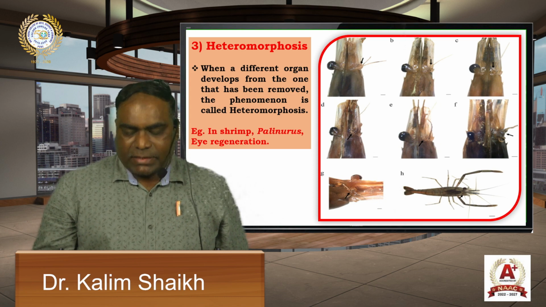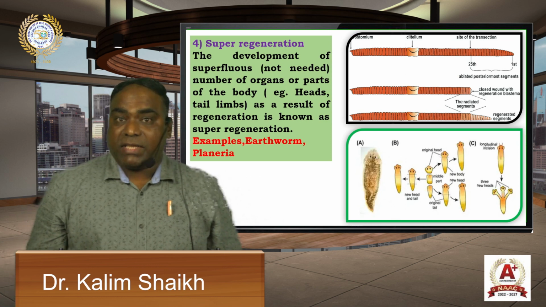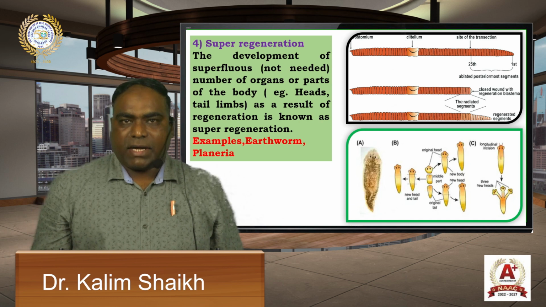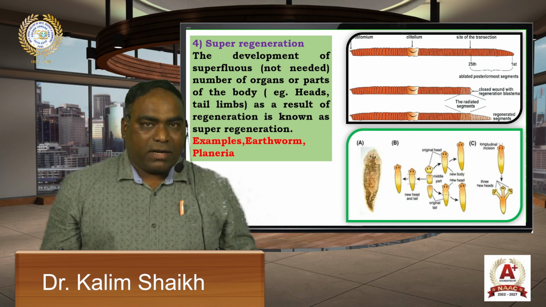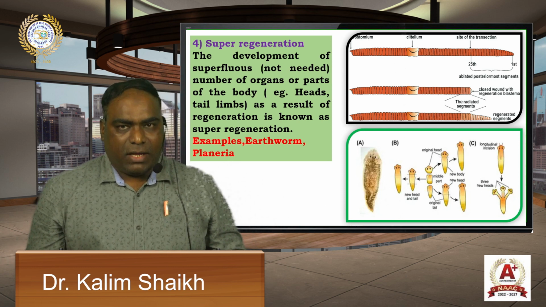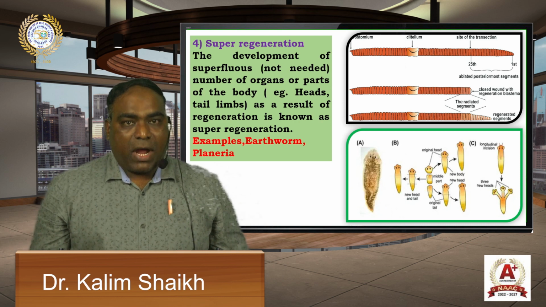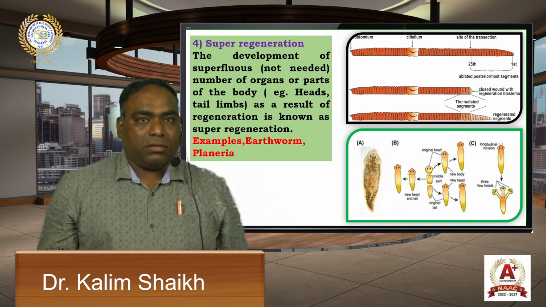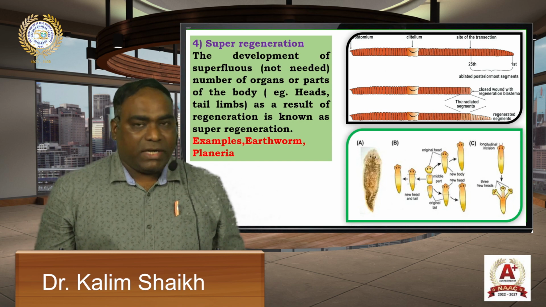The fourth type is super regeneration. In this type, development of a superfluous number of organs or parts of the body, heads, tails, limbs, as a result of regeneration is known as super regeneration. Means when a deep cut is made on the head or end of the planaria body or the earthworm, an additional head will be developed in planaria and additional segments also develop in the case of earthworm. Cuts in the middle part cause the development of both heads and tail.